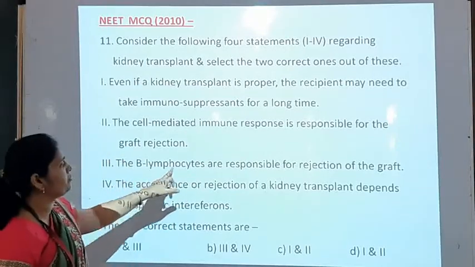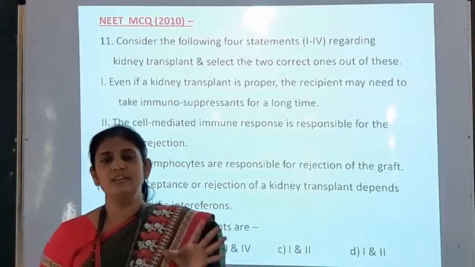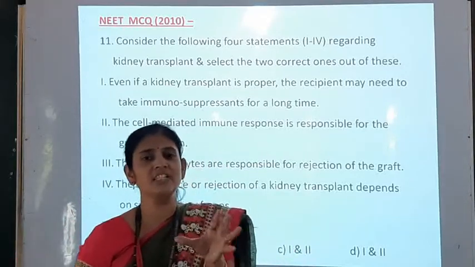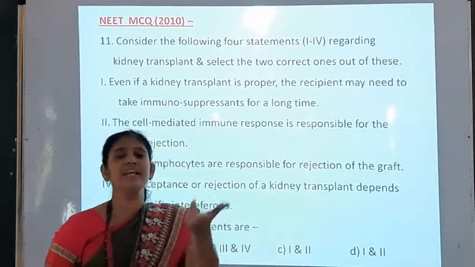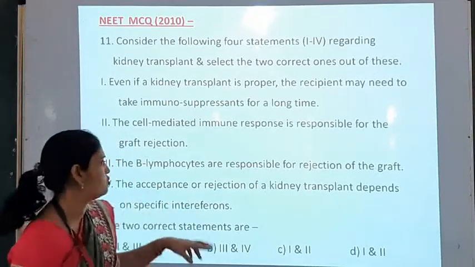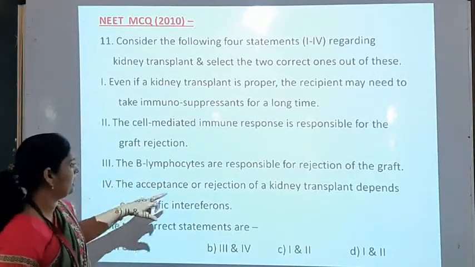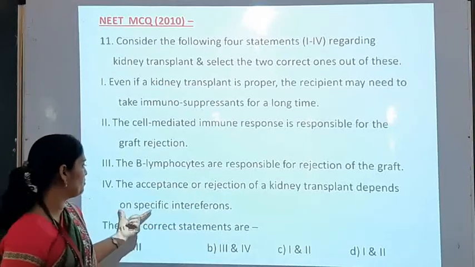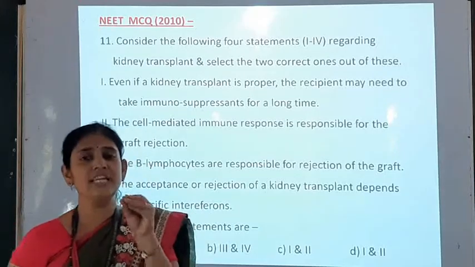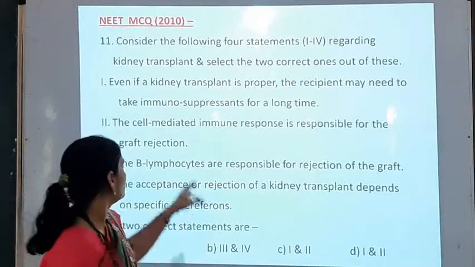Now third, the B lymphocytes are responsible for rejection of the graft. Is it correct? B lymphocytes are responsible for graft rejection? No, because graft rejection is made by cell mediated immunity, and cell mediated immunity is carried out by T lymphocytes. So here B lymphocytes are not responsible. So this is an incorrect sentence. And this, the acceptance or rejection of a kidney transplant depends on specific interference. No, there is no role of interference for the acceptance or rejection of the graft,